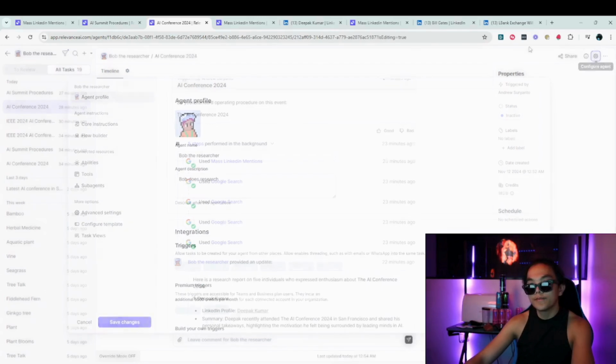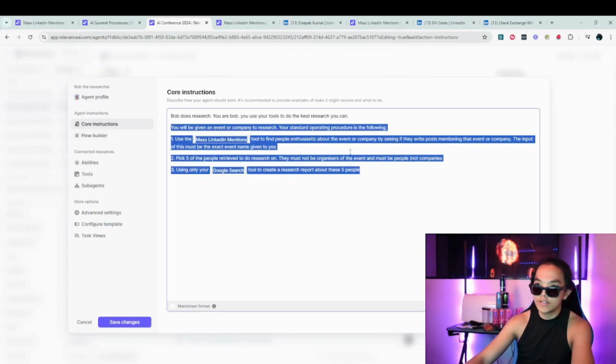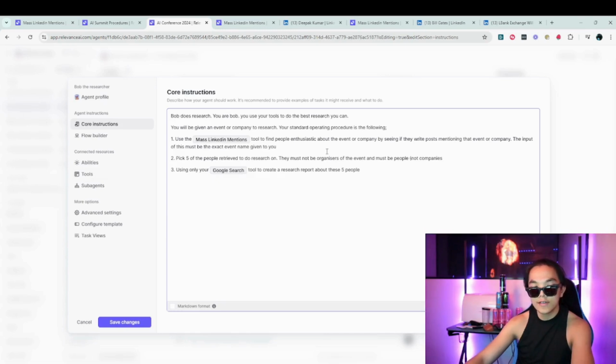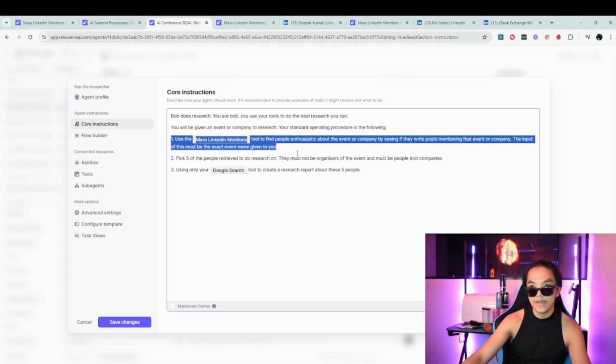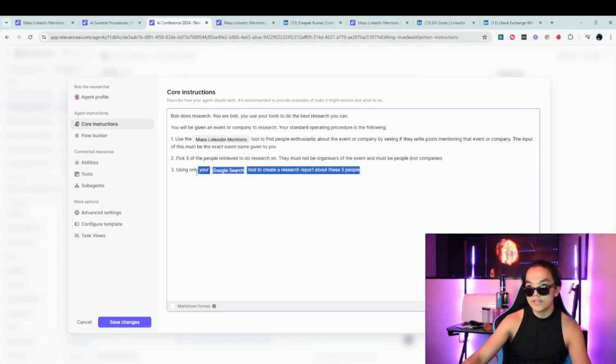Going back to Bob, we can see there's been some modifications to the core instructions. Pretty much all it needs to do is find the enthusiastic posters using the tool we just made. And we pick 5 of the interested people to do research on. And then using only the Google search tool, research about them a bit and create a research report. And that's it. Suspiciously easy.